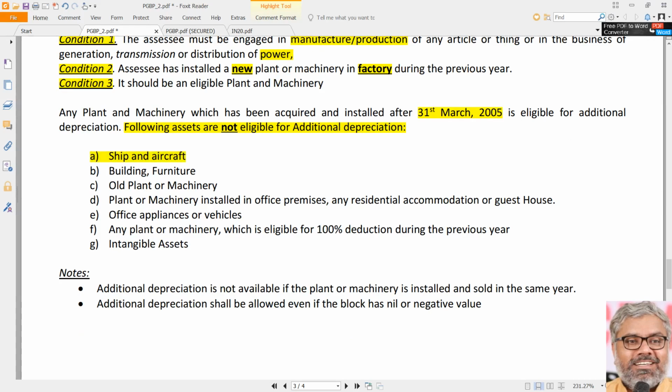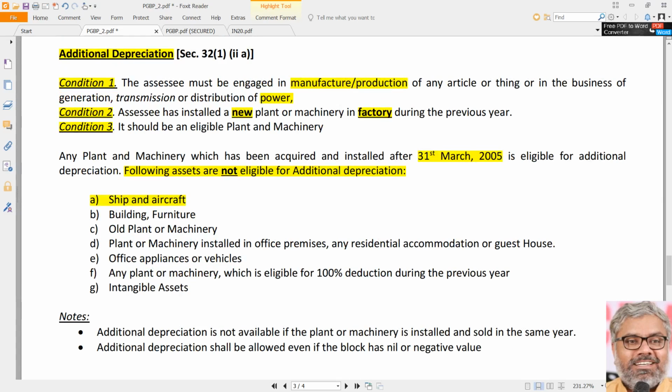Ship and aircraft, no, they cannot claim additional depreciation, though that will fall under the definition of plant and machinery. Still no vehicle at all. Then, for that matter, actually any vehicles also, office appliances and vehicles, any vehicle, not only ship or aircraft. Let us say SC purchased a car. Can he claim additional depreciation on that? No. No, he cannot. Other office appliances, vehicles, no, they are not eligible. Building not eligible, furniture not eligible, only plant and machinery is eligible. Even if that plant and machinery is old plant and machinery, then also it is not eligible. In other words, second hand plant and machinery is not eligible, only new plant and machinery is eligible.